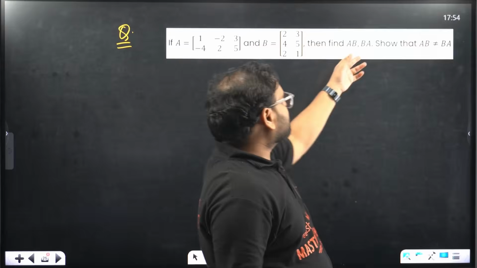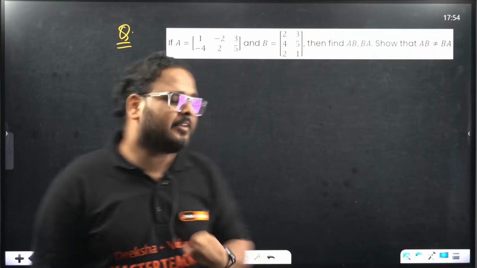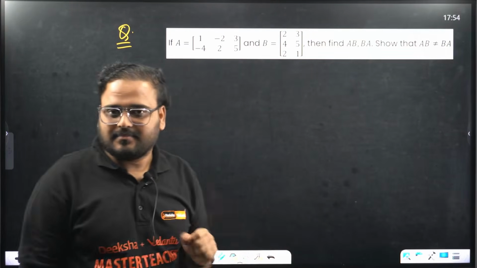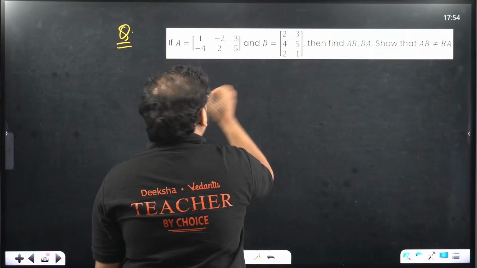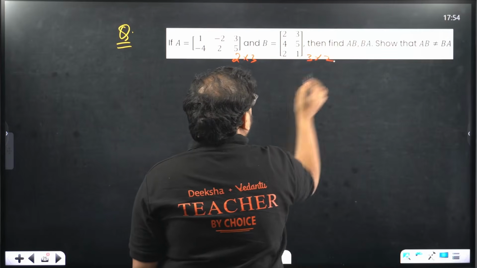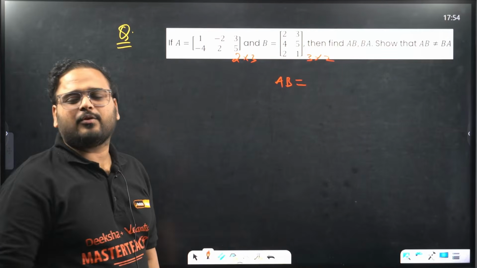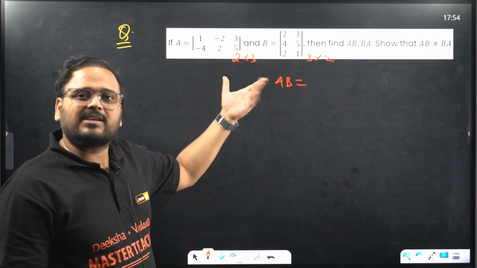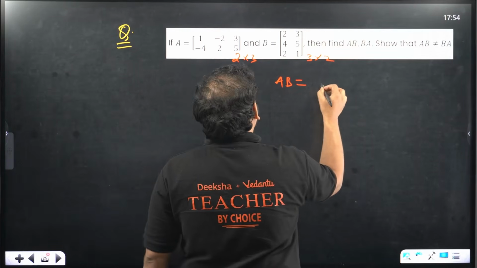Remember, we just learned right now, matrix multiplication is not always commutative. This is the same result. Correct, right? AB is not equal to BA. We have to find AB first. Let's check if it's possible to find AB. So it is 2 cross 3 and this is 3 cross 2. It's possible. Let's find AB then. Achha, AB is not equal to BA. If it was an MCQ, we can simply check using order also. Check. AB is going to be what?